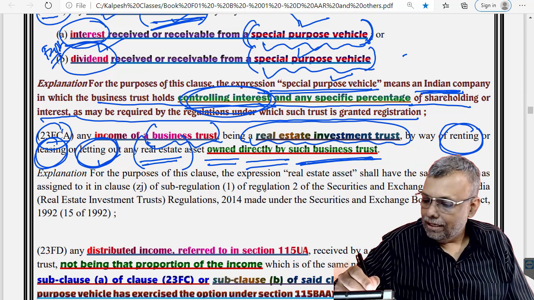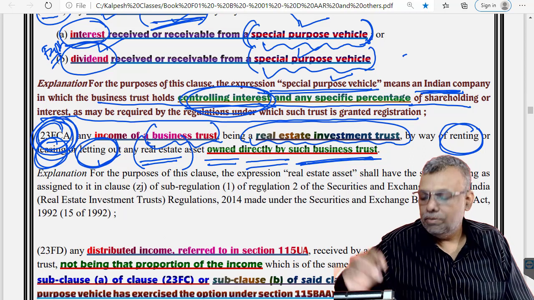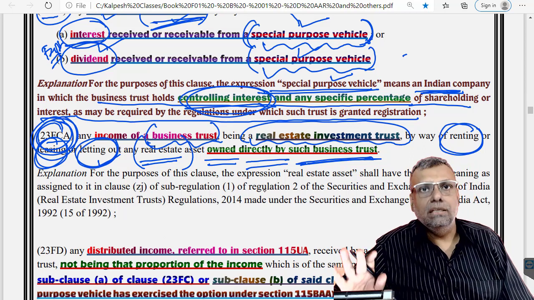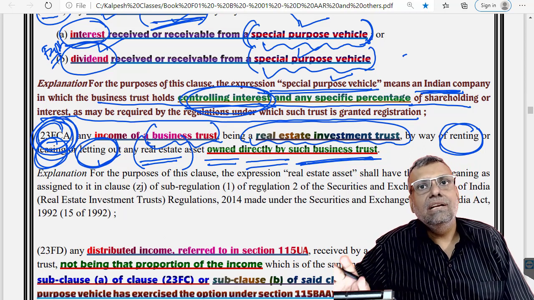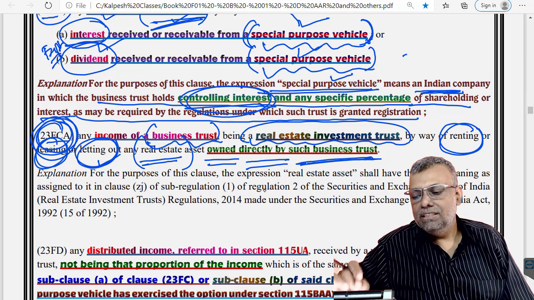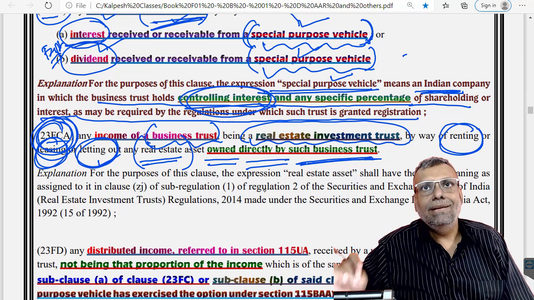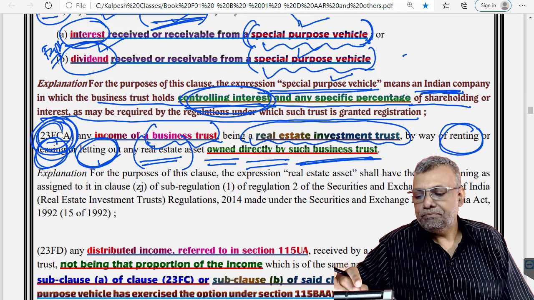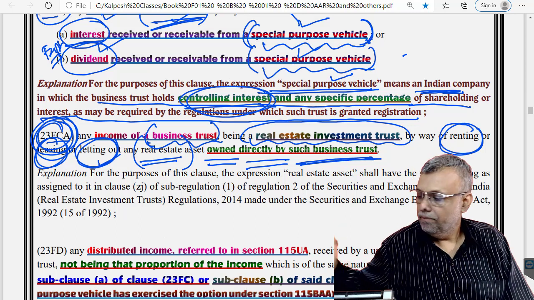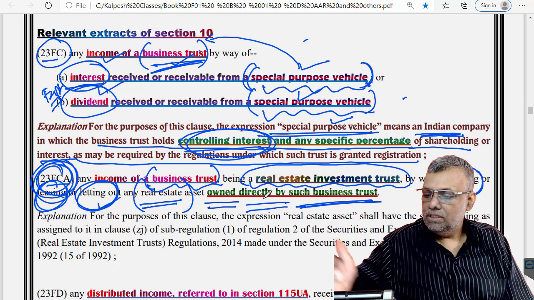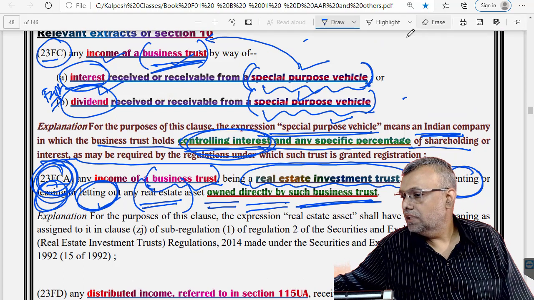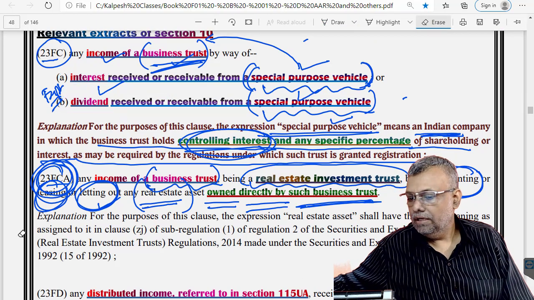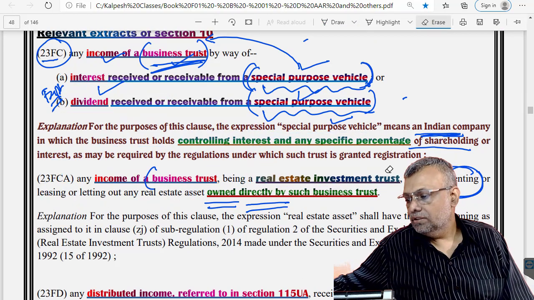Now when I say 10(23FCA), what does it mean? It means the rental income out of the real estate assets, and this income will be eligible for exemption in the hands of the business trust. Now this business trust has all these incomes which are exempt, so ideally there should be no TDS on that.